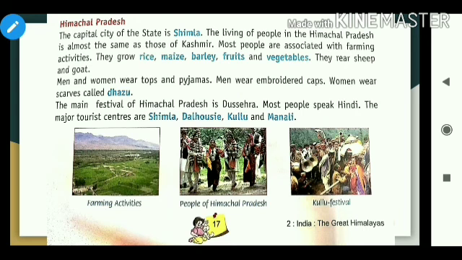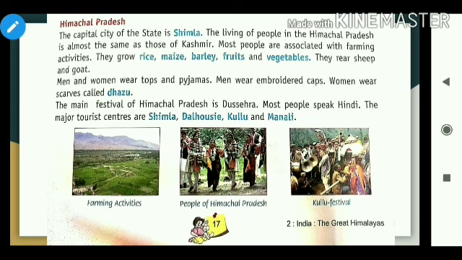Most people are associated with farming activities. They grow rice, maize, barley, fruits and vegetables. They rear sheep and goat. So sheep and goat are reared by the people of Himachal Pradesh. Men and women wear tops and pajamas. Men wear embroidered caps. Women wear scarves called dhaju.